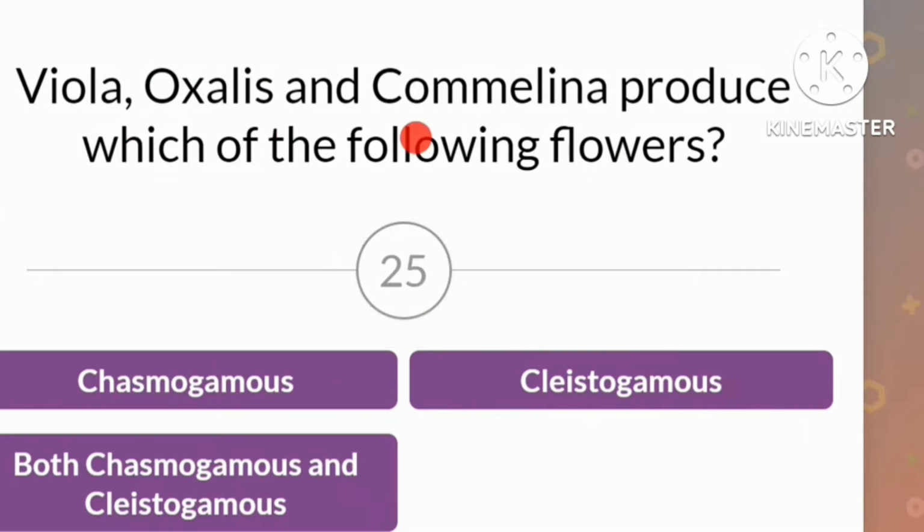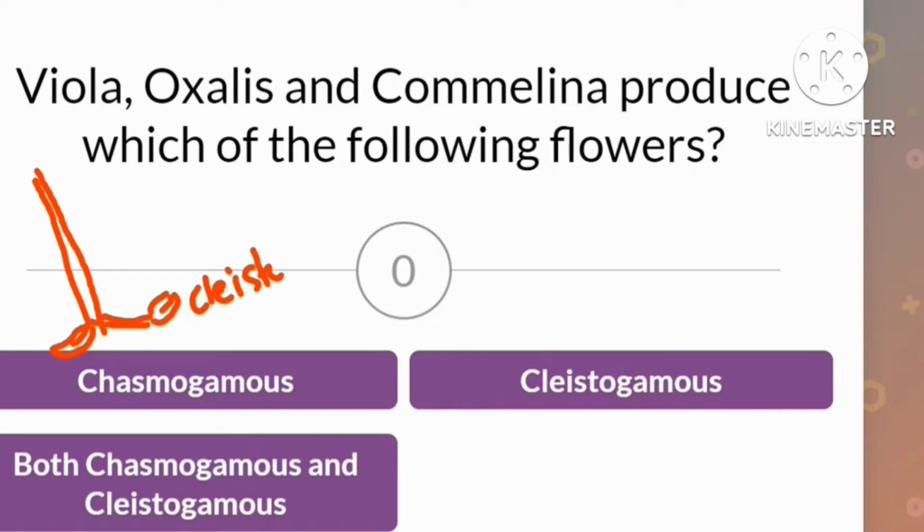Viola, oxalis, and commelina produce which of the following flowers? Is it chasmogamous flowers? Or do they produce cleistogamous flowers? Or are they producing both types of flowers, both chasmogamous and cleistogamous? So the answer would be, actually in their flowers, if this is the axis, the flowers that are growing near the bottom, at the base of the stem, are cleistogamous types.